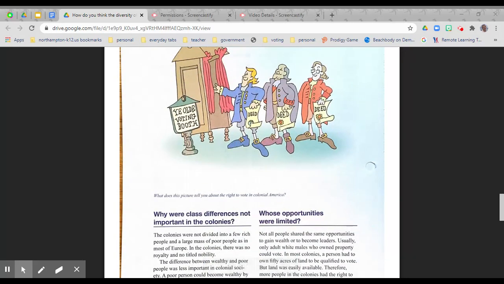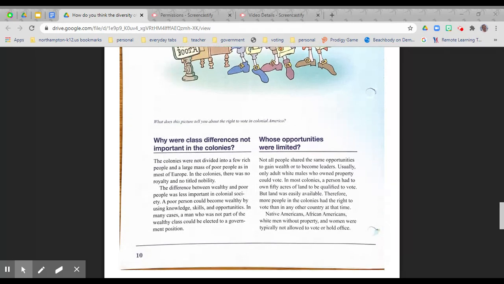Why were class differences not important in the colonies? The colonies were not divided into a few rich people and a large mass of poor people, as in most of Europe. In the colonies, there was no royalty and no titled nobility. That means there were no dukes, earls, lords, knights.